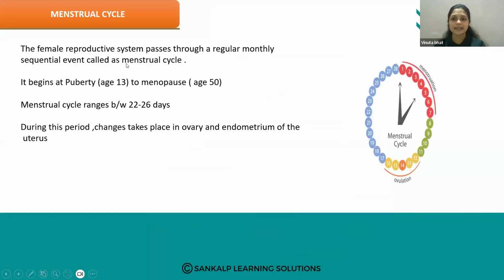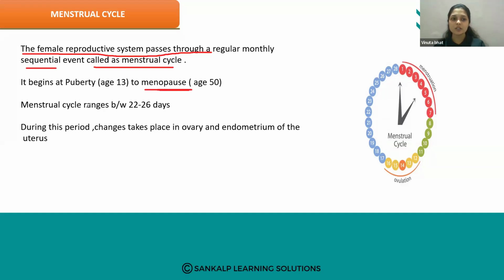So, menstrual cycle. One of the important topics is the menstrual cycle. What is the menstrual cycle? The female reproductive system passes through a regular monthly sequence of events. That is called the menstrual cycle. It begins at puberty and halts around the age of 50. That is called menopause.